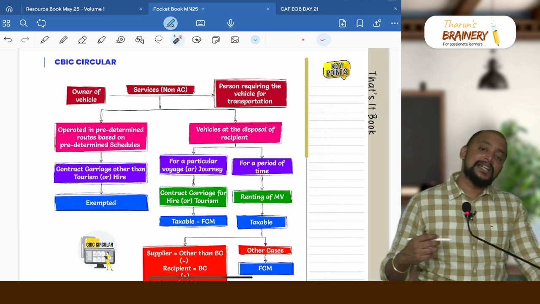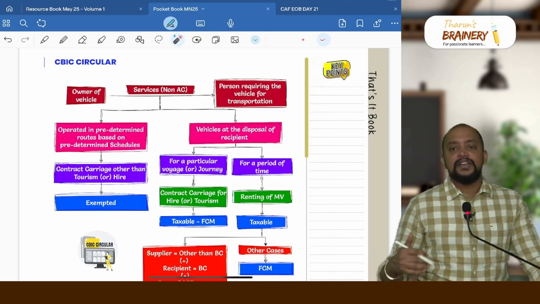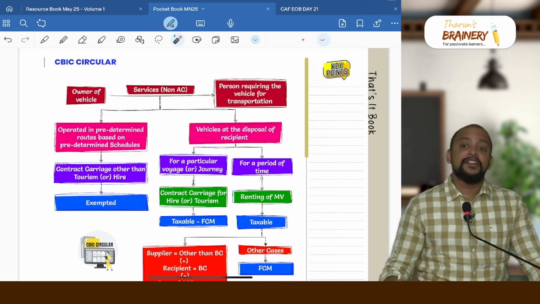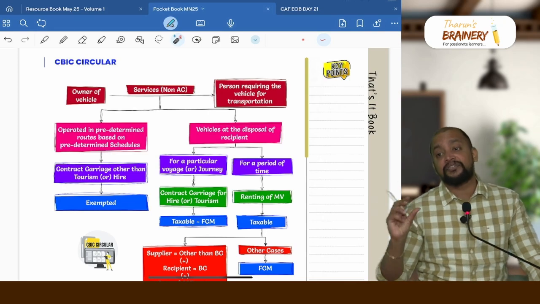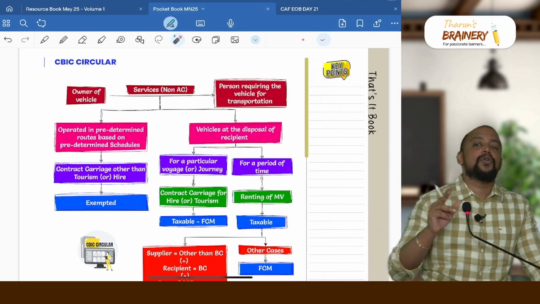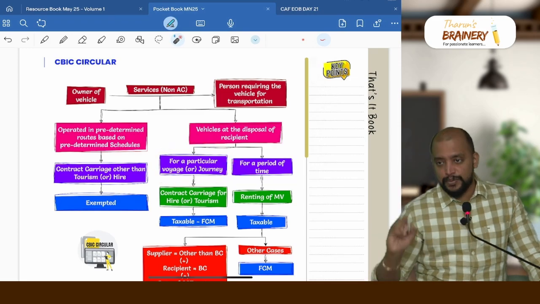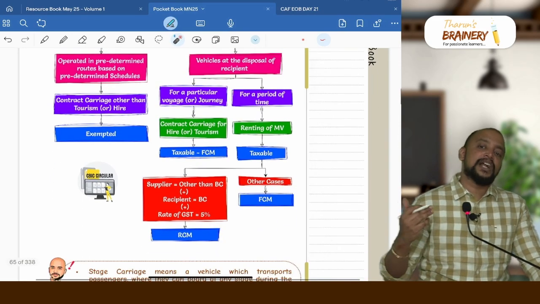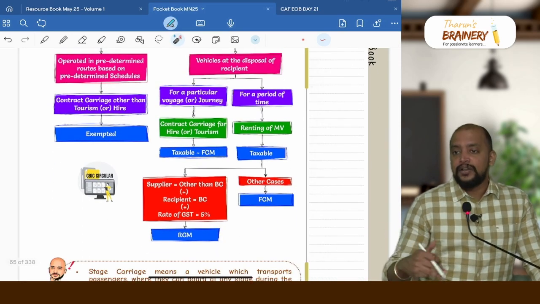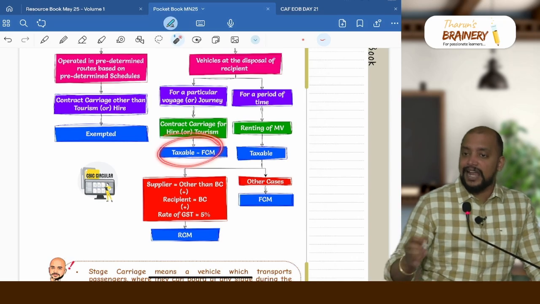Suppose the vehicle is at the disposal of the recipient, for how many days? Is it for a period of time or is it for a particular voyage or journey? If it is for a particular voyage or journey, still it is transportation only, and then it will come under contract carriage on hire. Contract carriage on hire, it will be taxable.